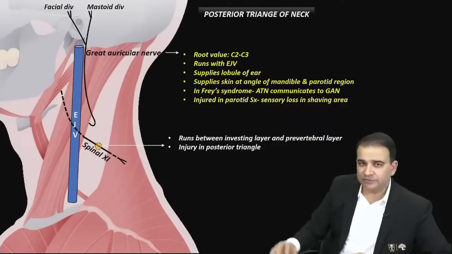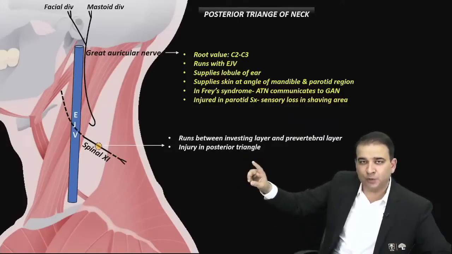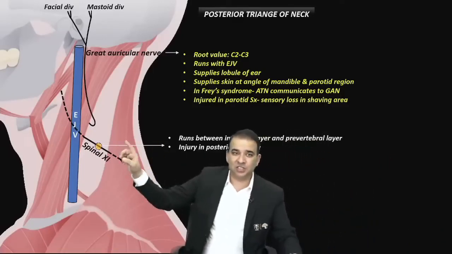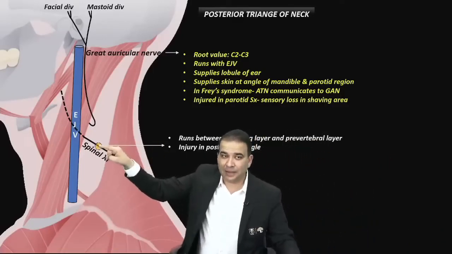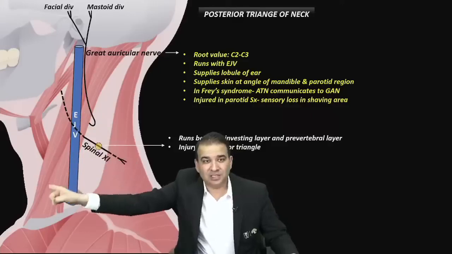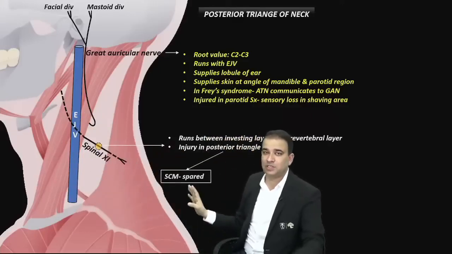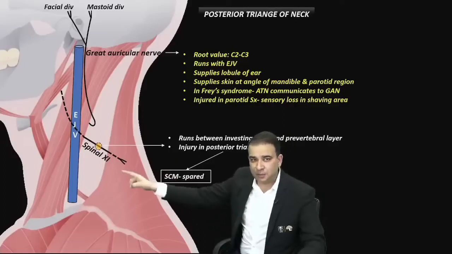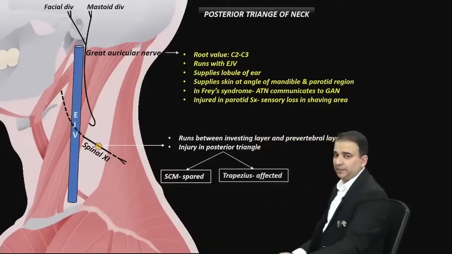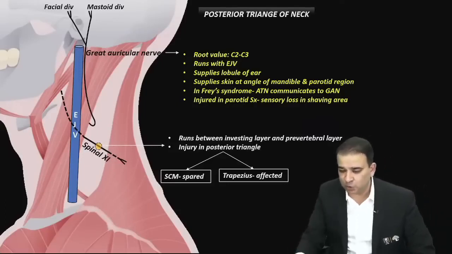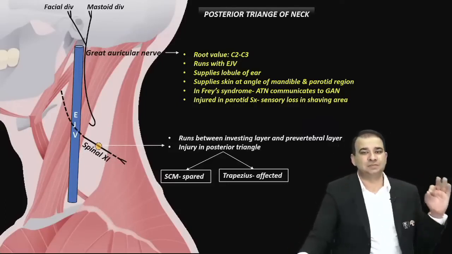Now, if the spinal accessory nerve gets injured in the posterior triangle, the important thing is, which people make a mistake on, that the spinal accessory nerve is injured in the triangle, guys. In the triangle, that means the muscle which will still be working is the sternocleidomastoid. So there will be sparing of the sternocleidomastoid. The trapezius muscle is the one which will be involved here. So trapezius is affected, not the sternocleidomastoid. That's why the patient will show you the features of only trapezius muscle paralysis.